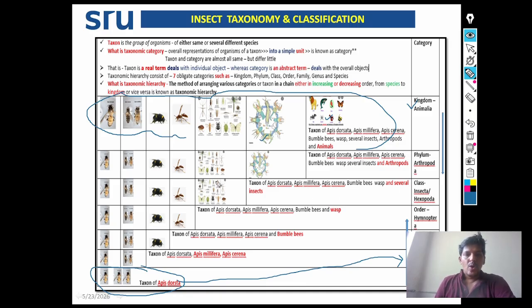That is, oral representation of organisms of a taxon into a simple unit is known as taxonomic category. Here the taxonomic category is species. Here the taxonomic category is kingdom.